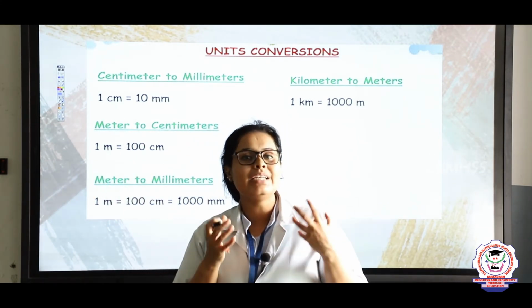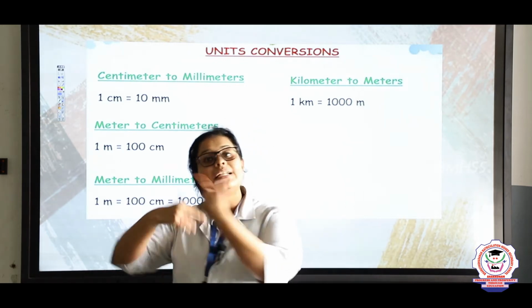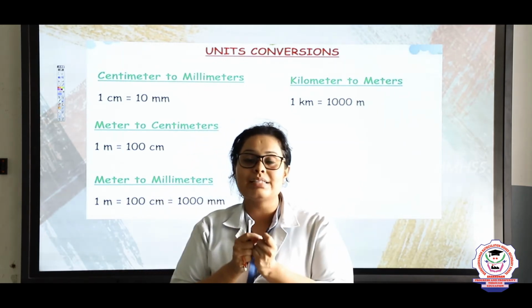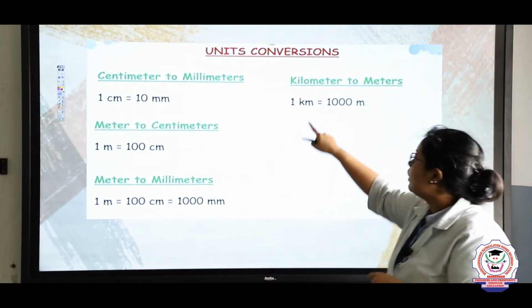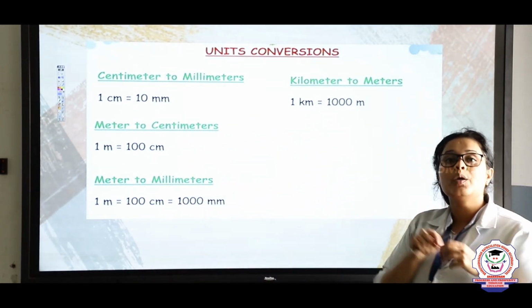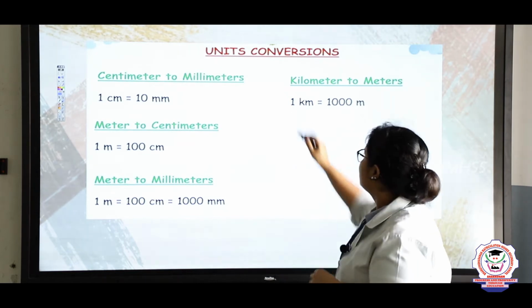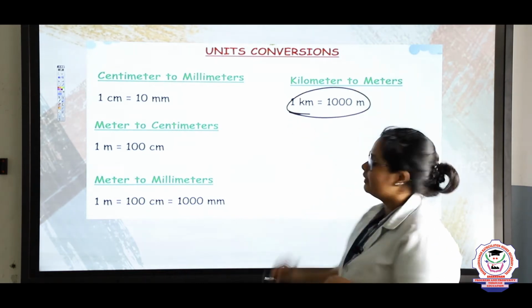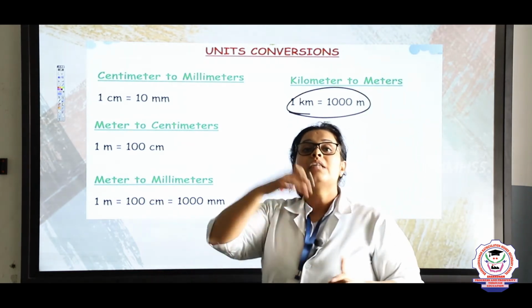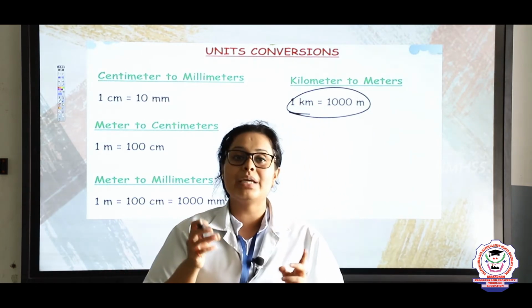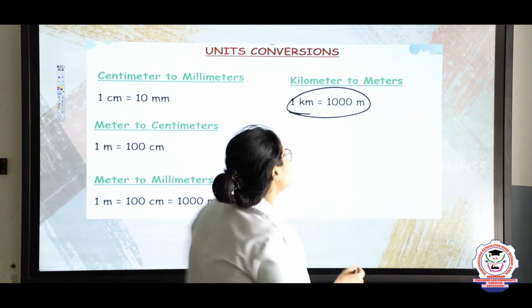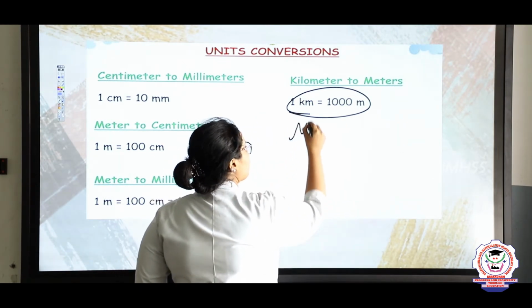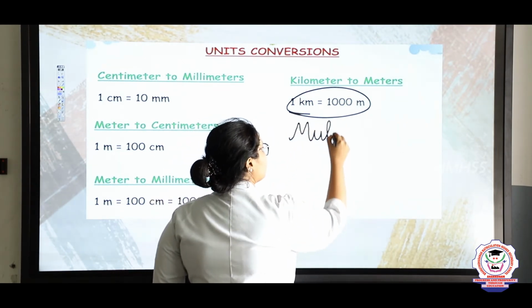So here we need a bigger unit, that is a multiple, and it is known as a kilometer. So here you can see that 1 kilometer is equal to 1000 meters. See here students, 1 by 1000 part will be a meter. So it's called a multiple.